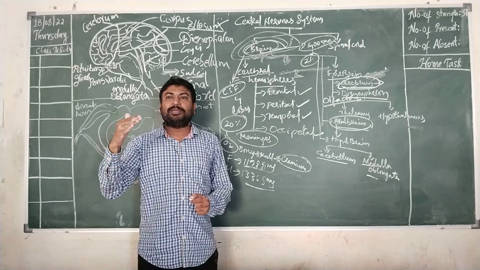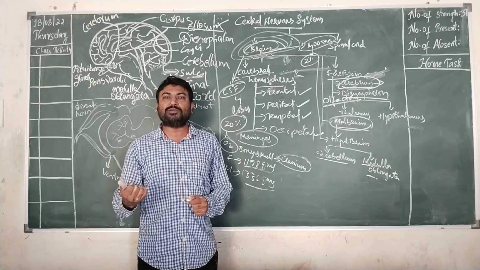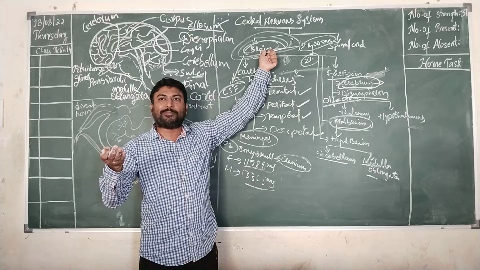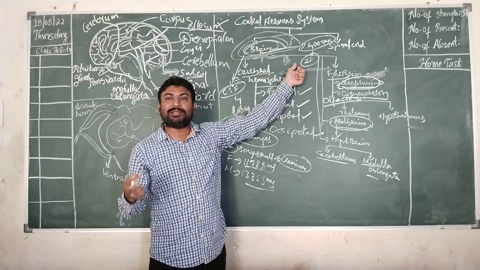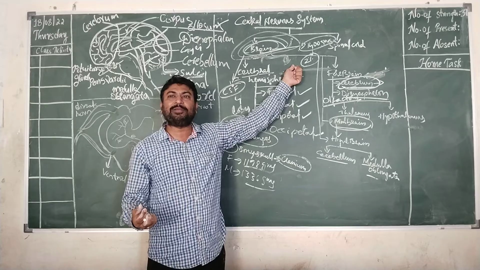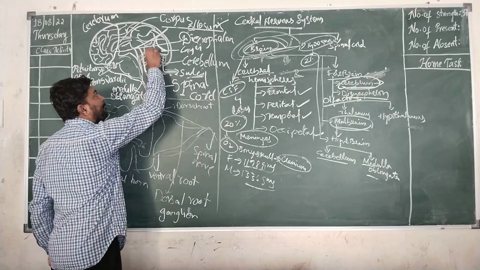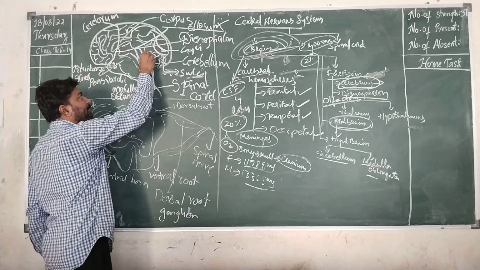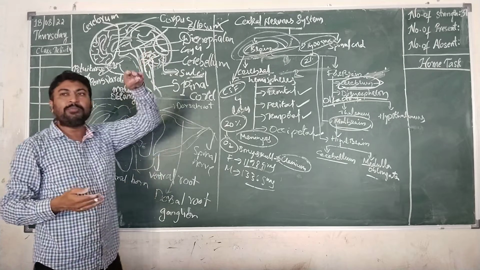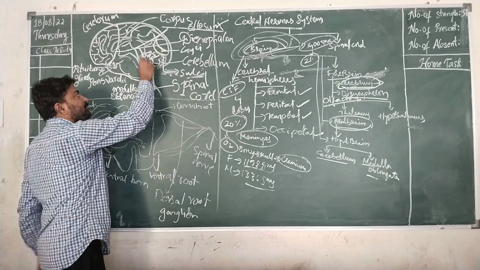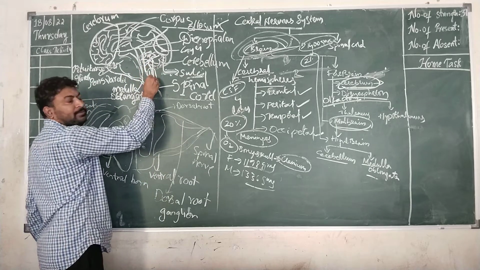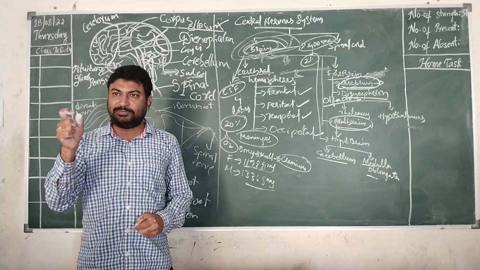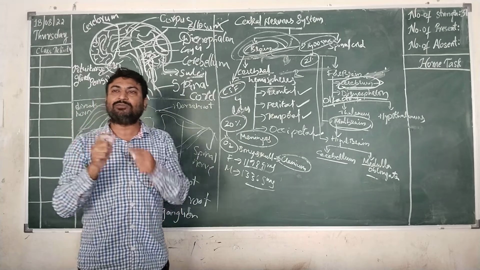In this entire brain, the topmost portion will be grey in color and innermost portion will be white in color. That means grey matter will be in the brain. Grey matter will be present on the upper layers and white matter will be present in the inner layers. That is mainly because the cell bodies will be present on the upper layers. We have seen the structure of neuron. So whatever the cell body, cyton, is present, they are present on the upper layer. And axons which are arising from the cyton, they will be present in the inner layers. Since axons are covered by myelin sheath, myelinated axons will be white in color.